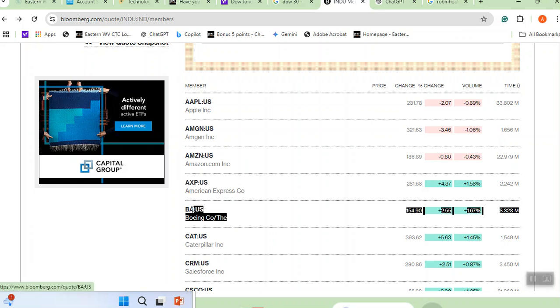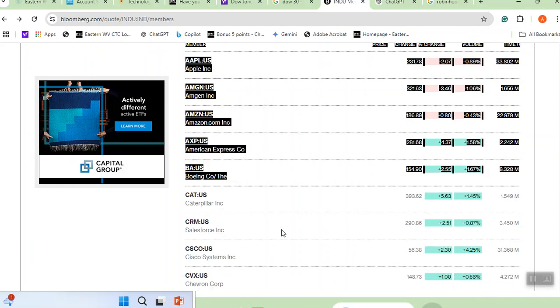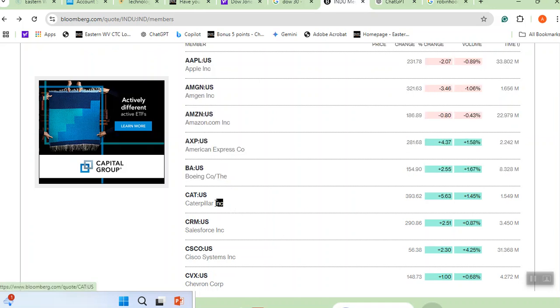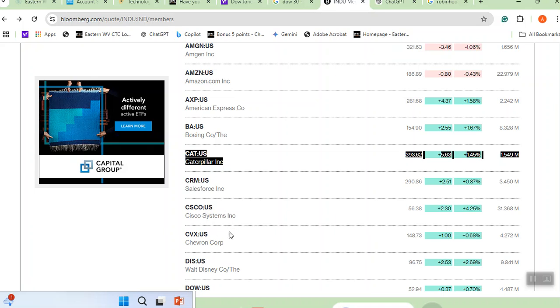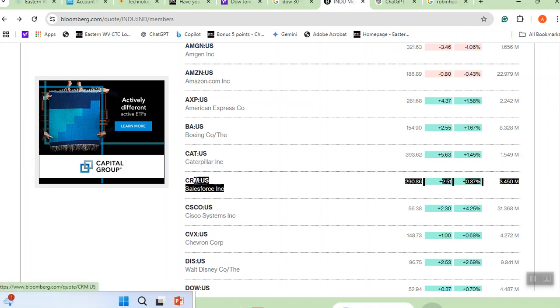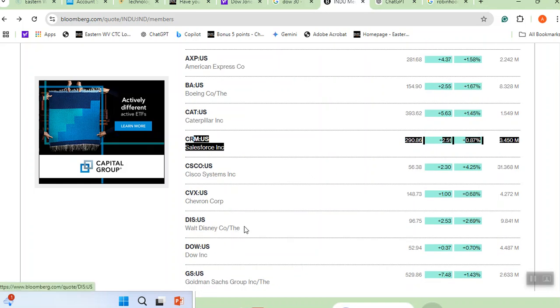I am assuming you know what Boeing is, the company that makes airplanes. Caterpillar creates heavy equipment. Cisco and Salesforce are technology companies. Then there is Chevron and Walt Disney. Therefore, you see that the Dow Jones tries to bring different industries. That way, if it goes up in one day, you have a general idea.